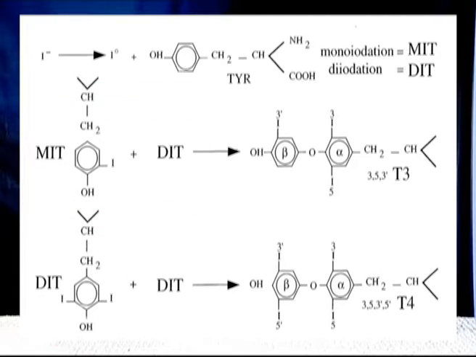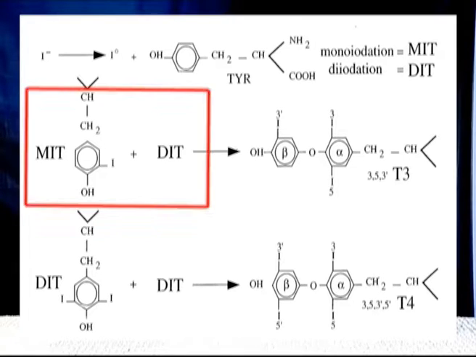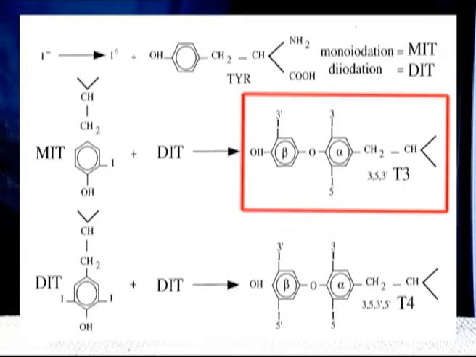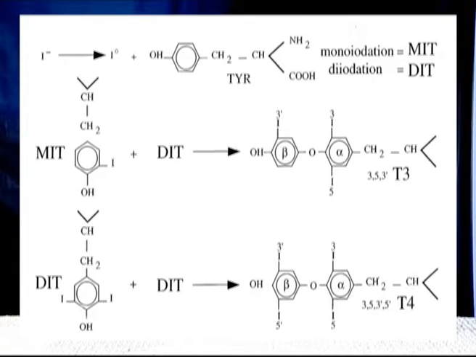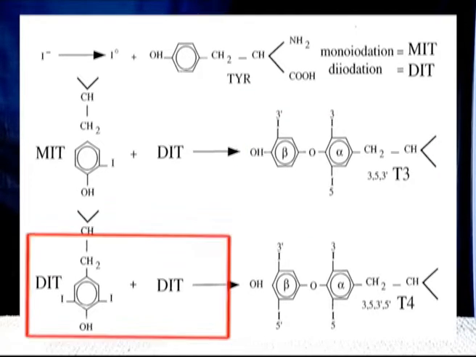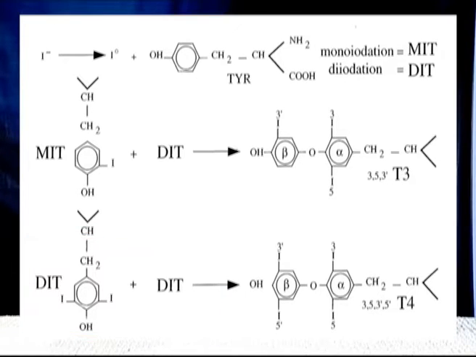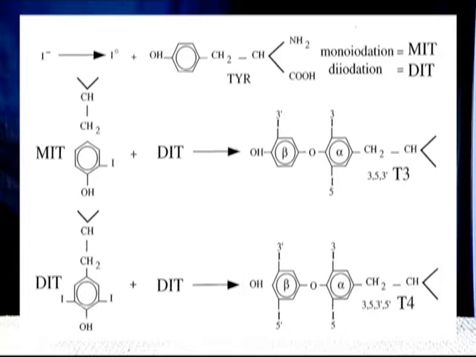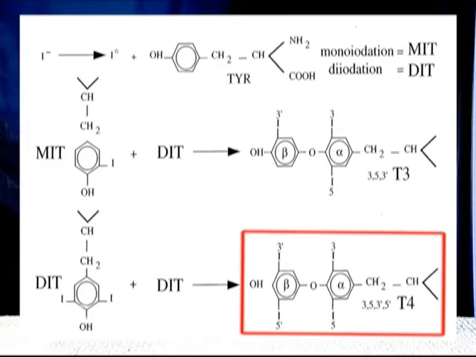When mono and diiodotyrosines conjugate, it forms triiodotyrosine, also known as T3, and when two diiodotyrosines conjugate, it results in the formation of tetraiodotyrosine or thyroxine, which can be called T4 as is shown in the figure.